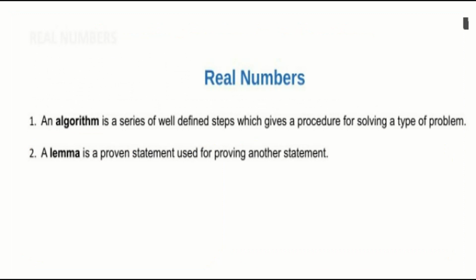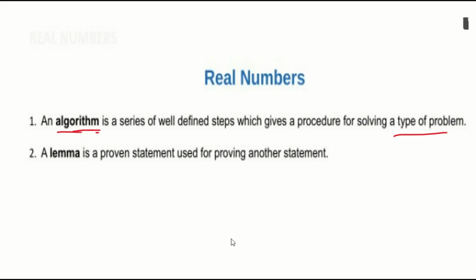Now let us see some terminologies you have to know in real numbers. First is the algorithm. What is meant by an algorithm? An algorithm is a series of well-defined steps which gives a procedure for solving a certain type of problem. In the previous problem, we got a recurring decimal. How did we convert it into a fraction? First, whatever they gave, we considered as x.